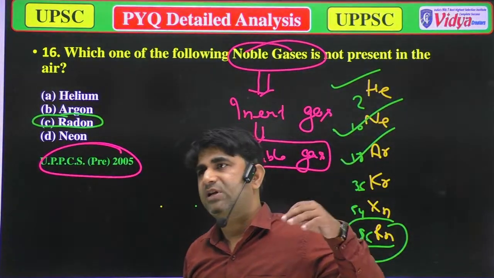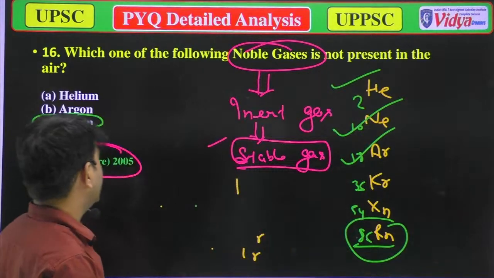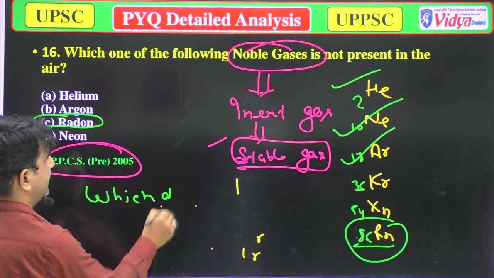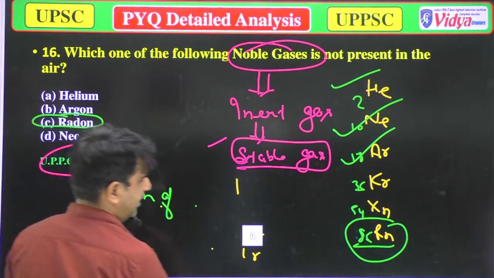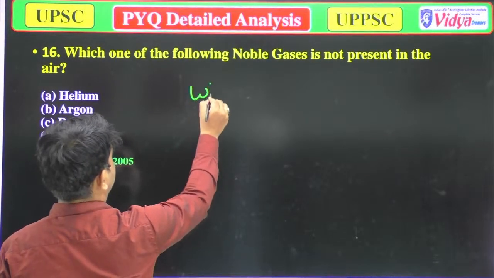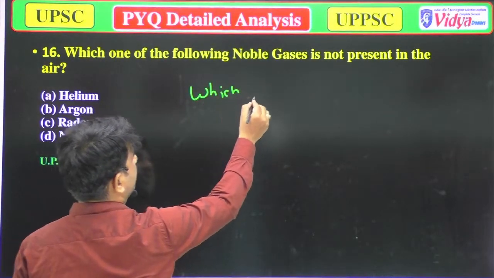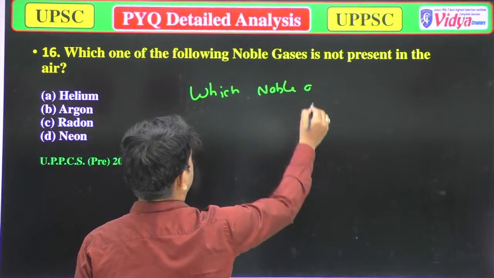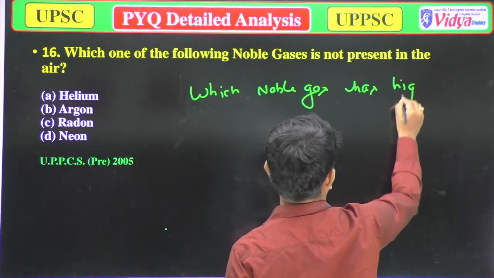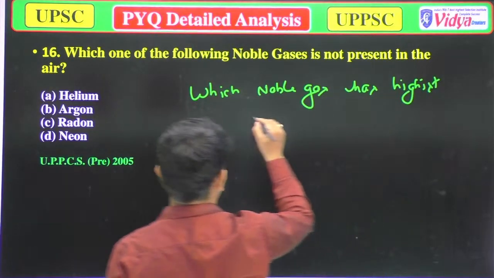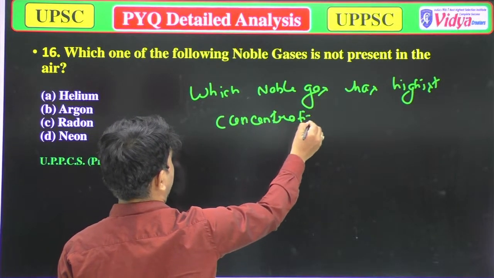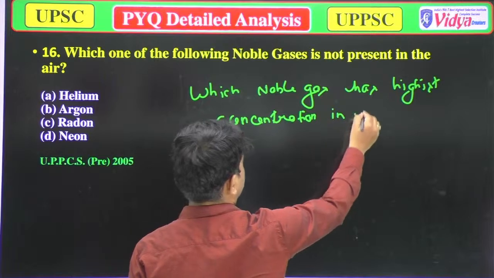If there will be a secondary question, you can also change that question, that which noble gas has highest concentration in atmosphere.